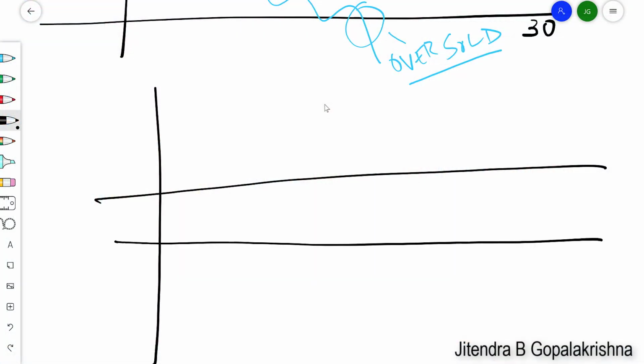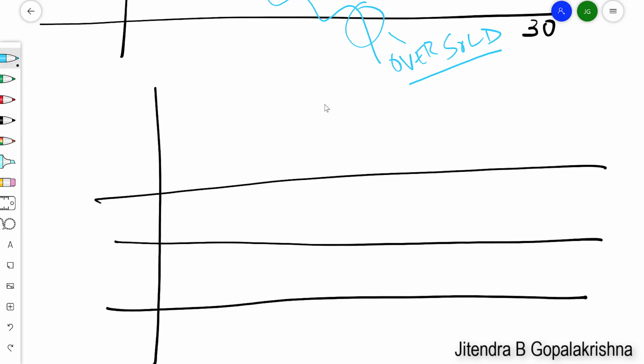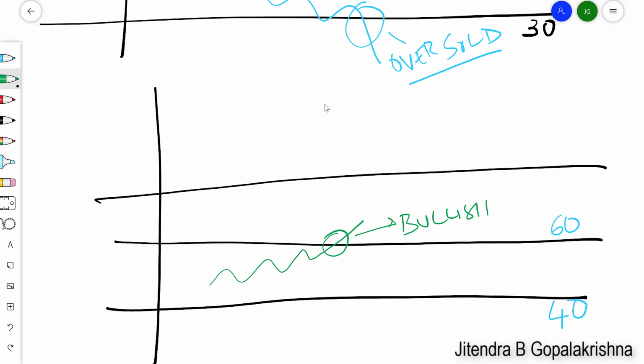Now, how we will analyze RSI and how we will use it is slightly different, which is the newer way of doing it. So if this is the price, RSI is depicted here. What we will do is use two different measures, which will be RSI 60 and RSI 40. The way we will interpret it is, if the RSI goes above 60, we will call that bullish.